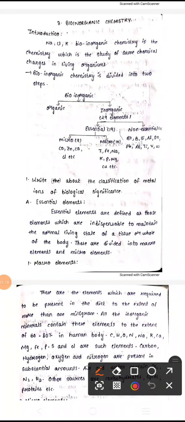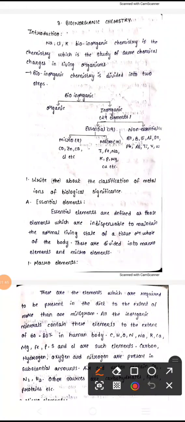If you take sodium, potassium or chlorine, these are present in red blood cells. And also in mammals. What do we mean by mammals? Mammals are animals like human beings, horses, rabbits, rats, whose babies take milk by birth. So all of these indicate mammals, and they play a very significant role.